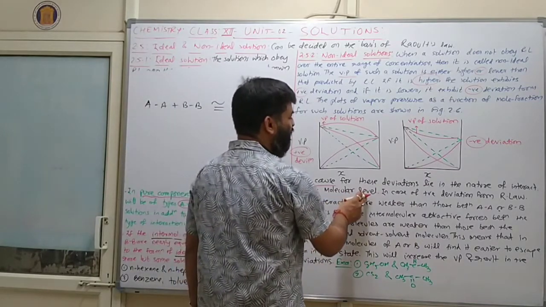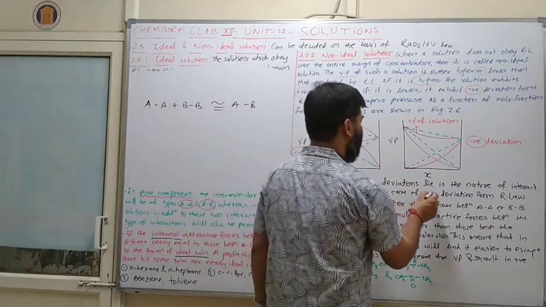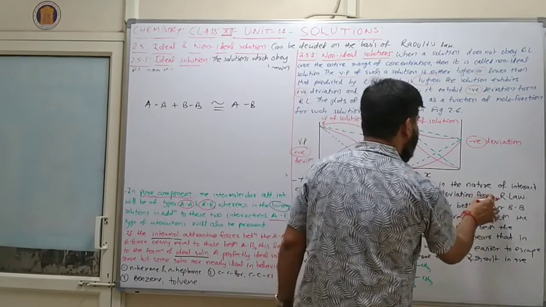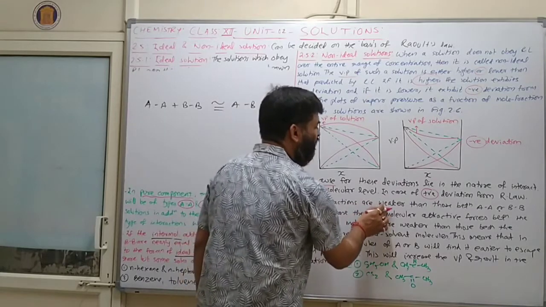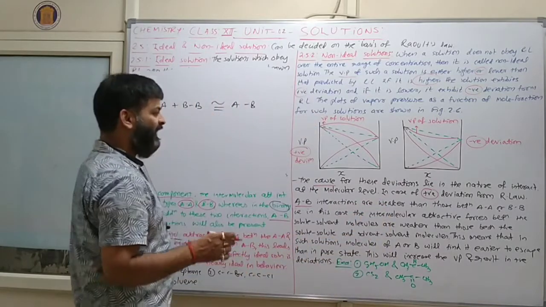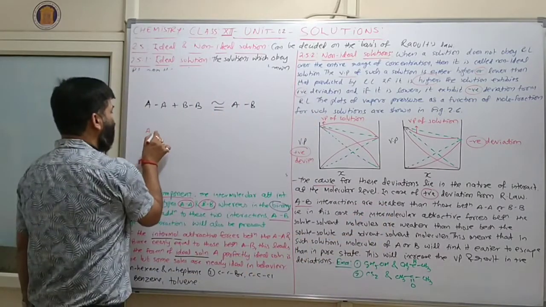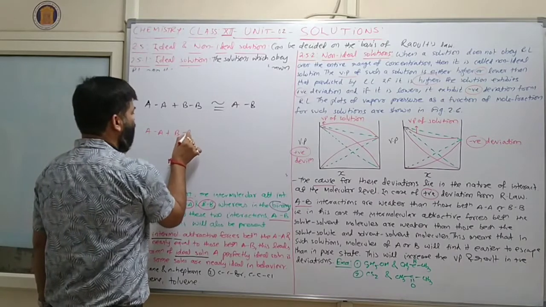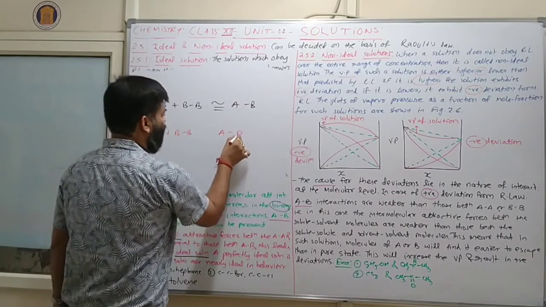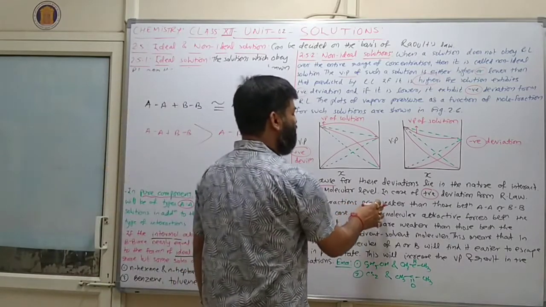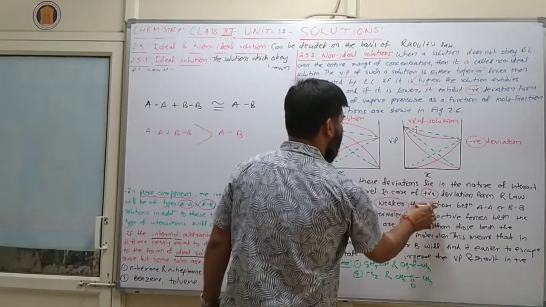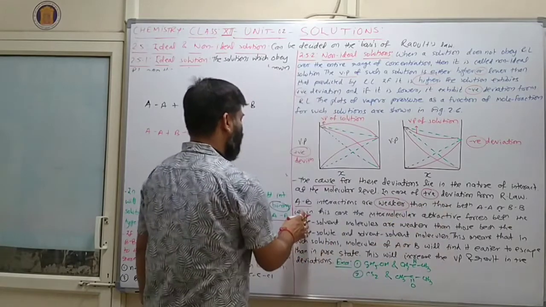In case of positive deviation from Raoult's law, AB interactions are weaker than those of AA or BB. See, AA, BB, and this is AB. Again here, AB interactions are weaker than those between AA or BB.